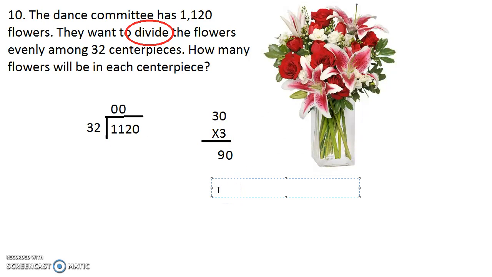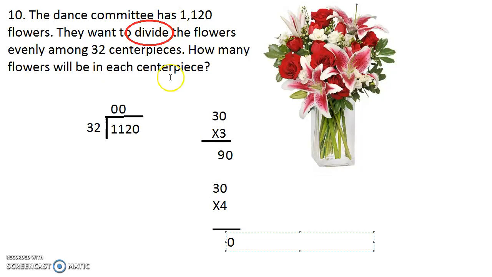Still too small. Or is it? We'll see. What's 30 times 4? Let's try it out. Times 4. 4 times 0 is 0. 4 times 3 is 12, right? And that's getting us over 112, which we're trying to get into. So we're probably going to have to do times 3. So let's do 32 times 3, because it's going to be close to the number we're talking about. And the reason I switched to 30, again, is just because it's easier math. It's easier for me to try to figure out.